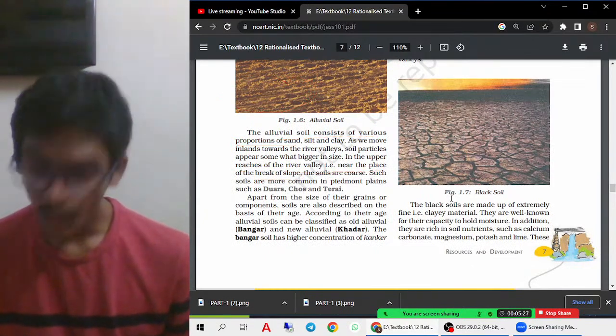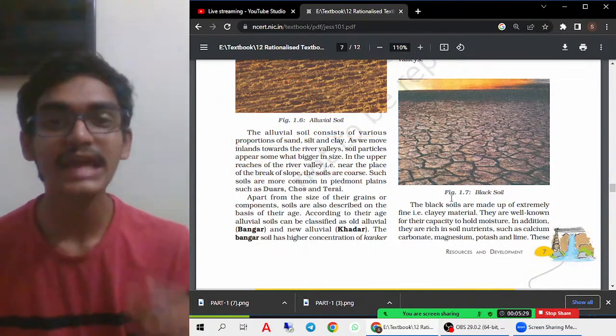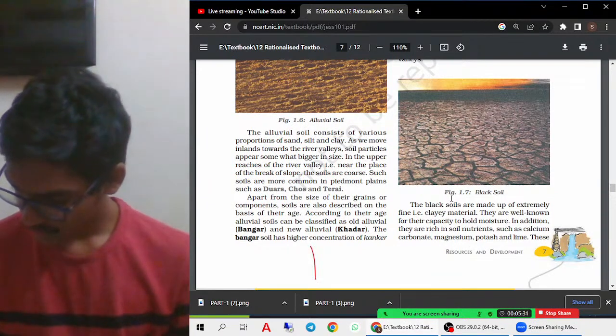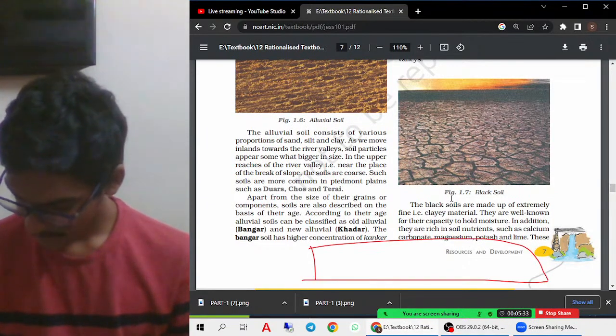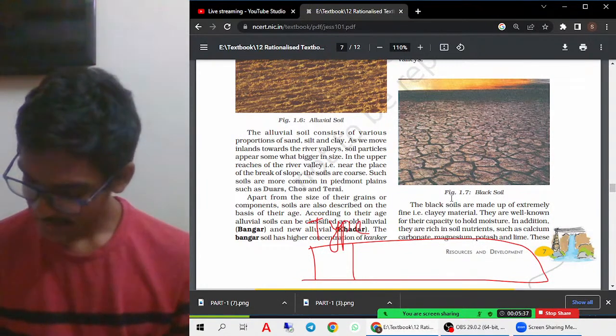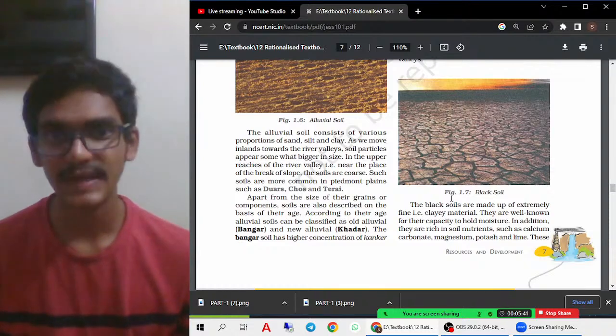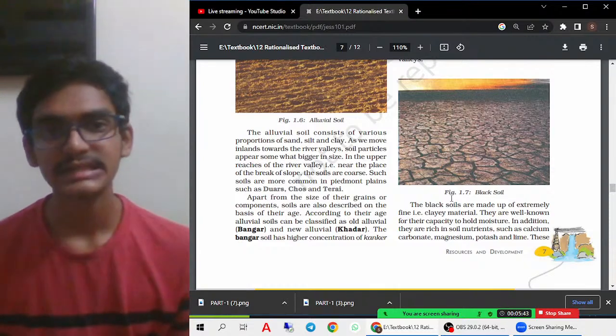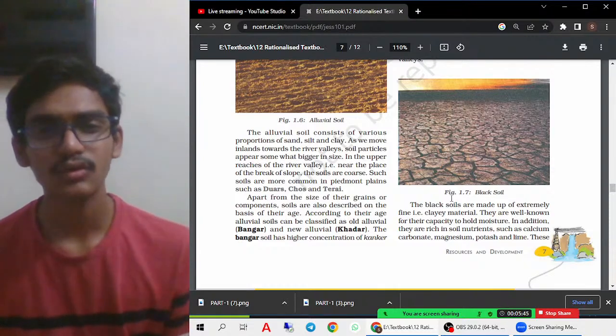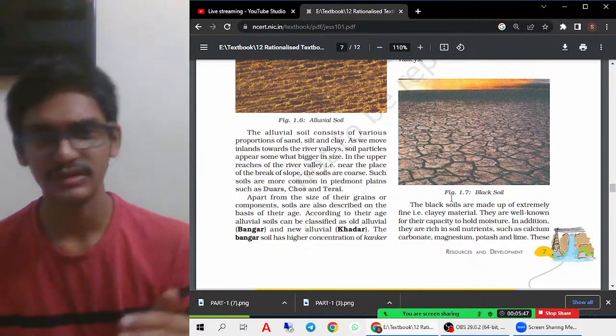So for all the soils, I'll request you to make a table. Try to make a table about the type of soil. So first type of soil. At the end I'll show how to actually make a table, so that this will help you in easy understanding, so that you don't have to read everything just before the exam.